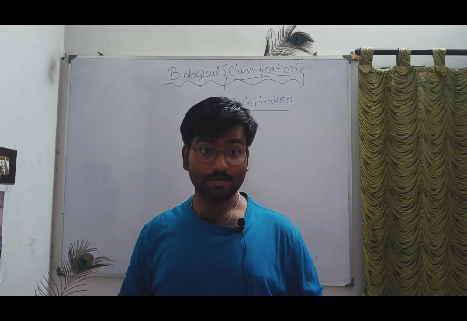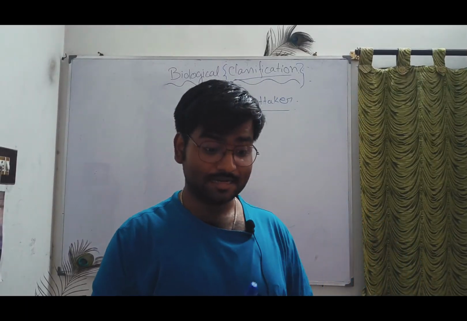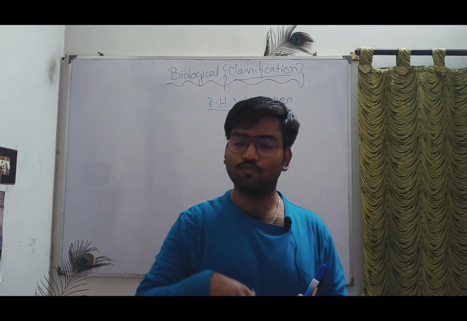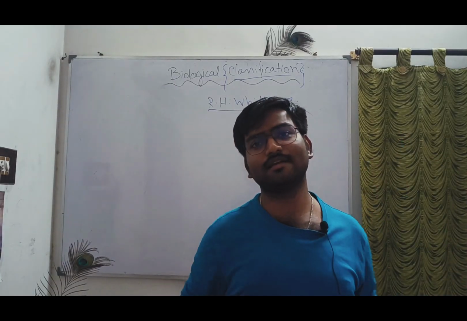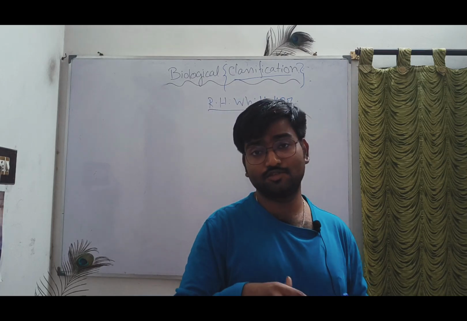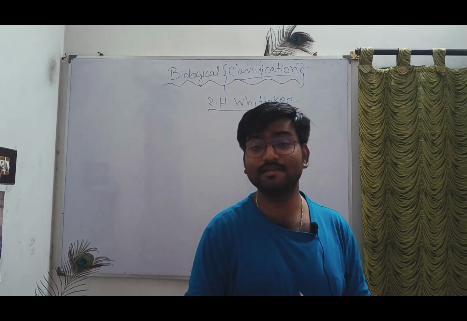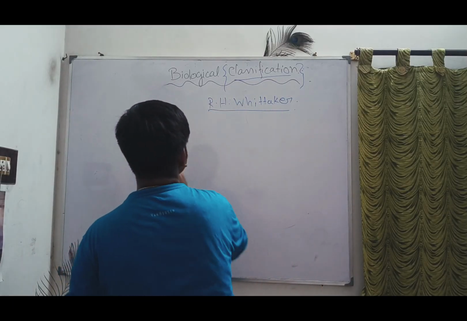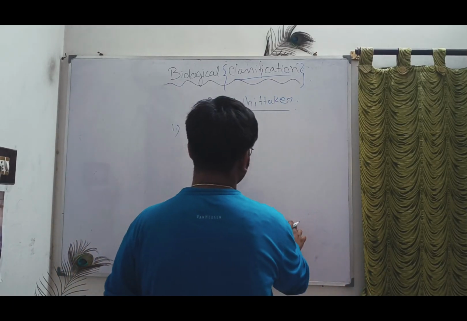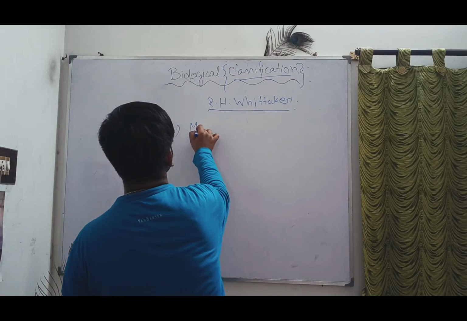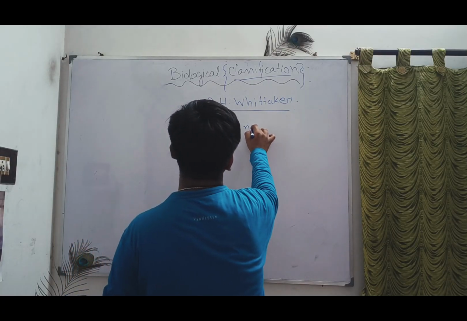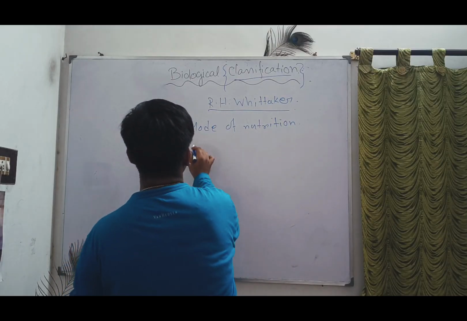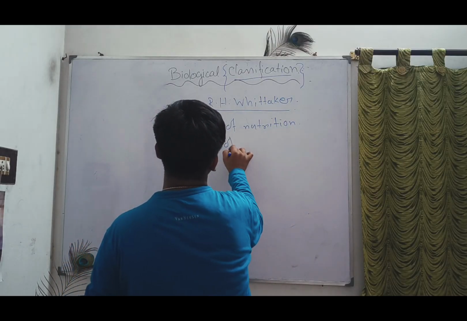So this is the scientist who gave the proper classification. On what basis? Just as I said I classified the pens according to color, before classification R.H. Whittaker chose some points on which he was going to classify things. Number one, the mode of nutrition. Number two, level of organization.